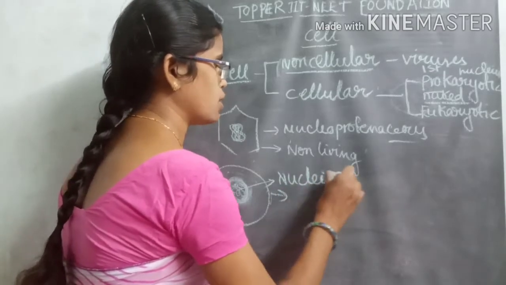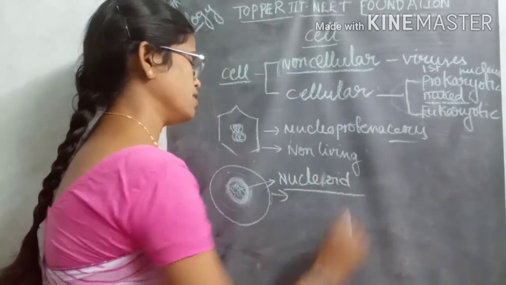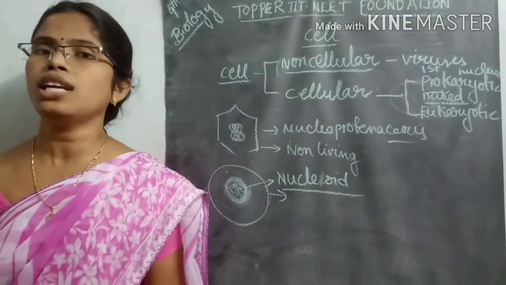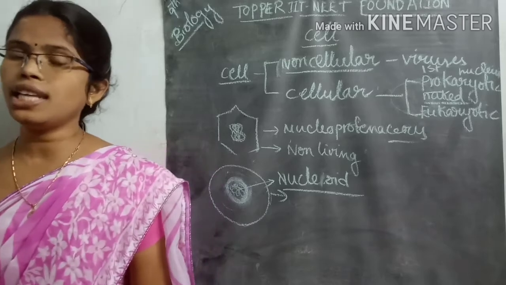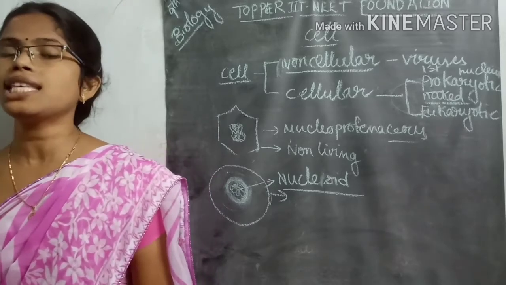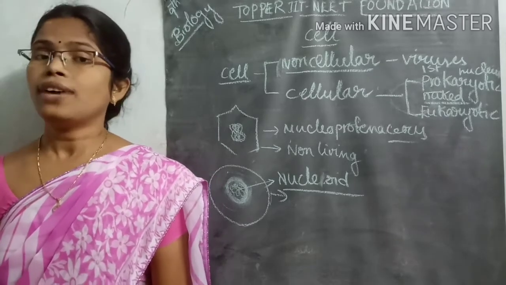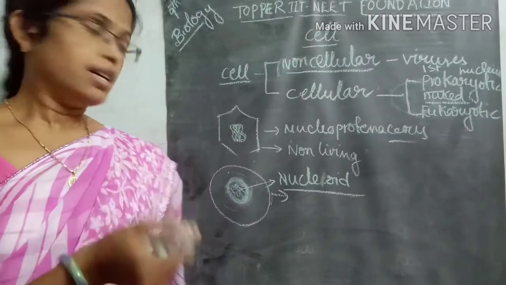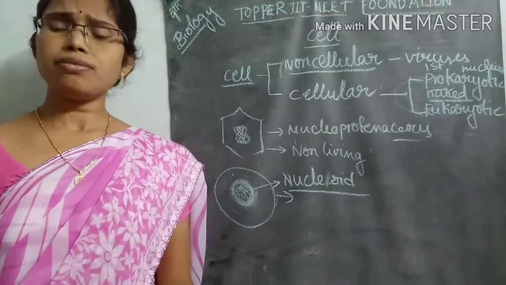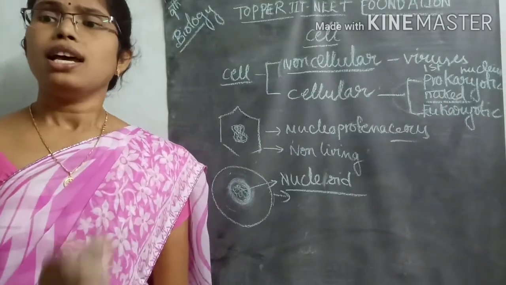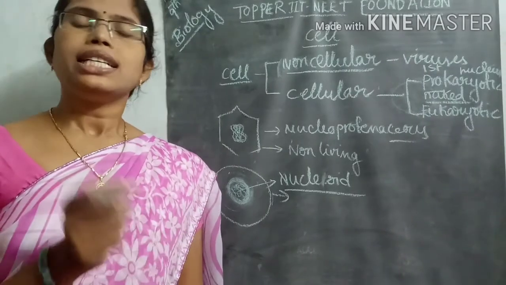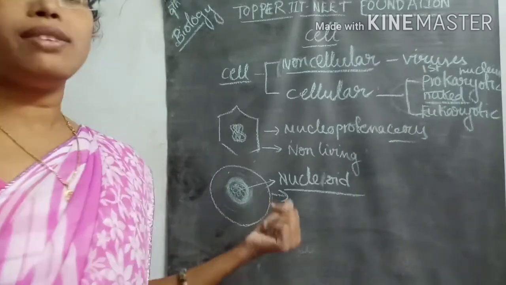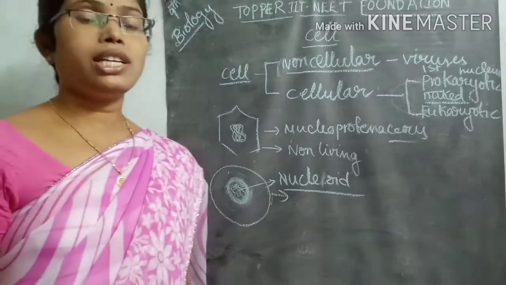In this particular place, the nuclear material, DNA or RNA, which acts as the genetic material for inheritance of characteristics, is present. What is that part? Nucleoid.